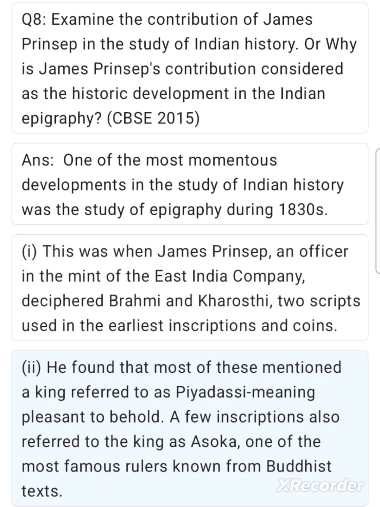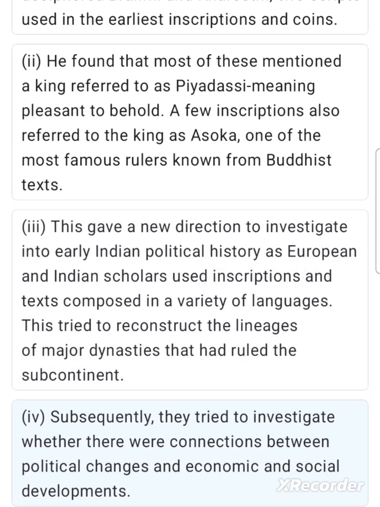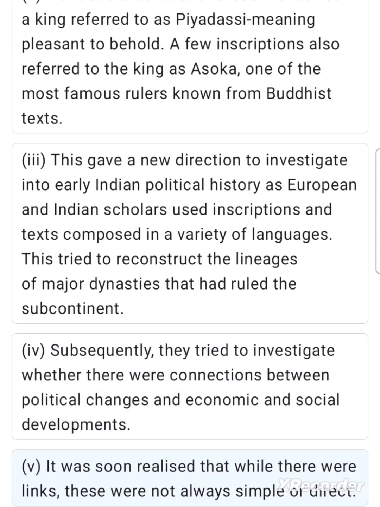He found that most of these mentioned a king referred to as Piyadasi, meaning pleasant to behold. A few inscriptions also referred to the king as Ashoka, one of the most famous rulers known from Buddhist texts. This gave a new direction to investigation into early Indian political history as European and Indian scholars used inscriptions and texts composed in a variety of languages. They tried to reconstruct the lineages of major dynasties that had ruled the subcontinent. Subsequently, they tried to investigate whether there were connections between political changes and economic and social developments. It was soon realized that while there were links, these were not always simple or direct.